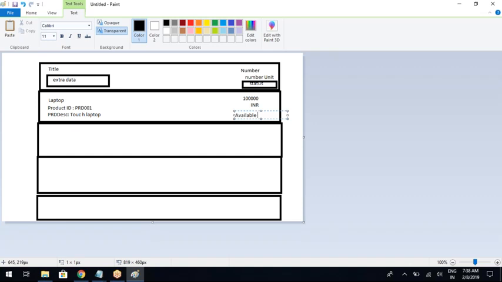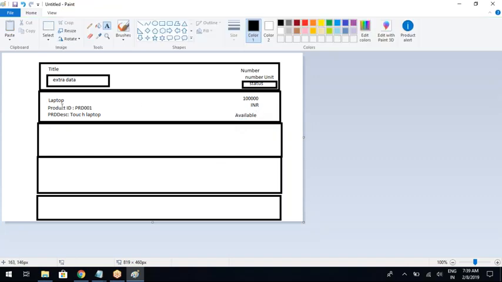If you don't have any status related information, you can display anything, not a problem. So don't think that these positions have to be filled with the appropriate values. No. In place of number, I can display anything. Number is a placeholder, means at this place, number is a property which will display some value here. Number unit is also a property which will display some value below the number. So if you have the corresponding values, display it. If you don't have any number related values, number unit related values, you can display any information. Okay, that's not a problem.